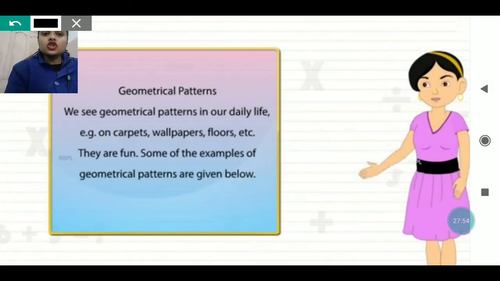See, geometrical patterns. We see geometrical patterns in our daily lives, for example on carpets, walls, floors. These are all made up of geometrical shapes. Some are squares, some are rectangles, some are trapezium, some are rhombus. So many shapes are there. They are fun. These were the examples given here that are used in daily life. I have also shown you some examples of circles, like bangles which your mother used to wear, or the coins which we use.